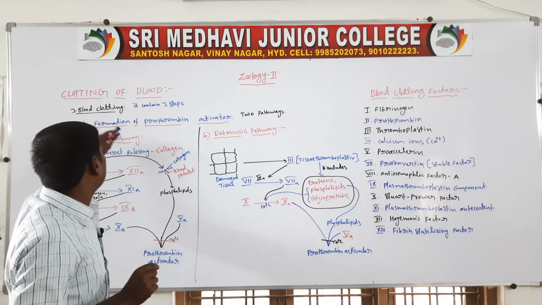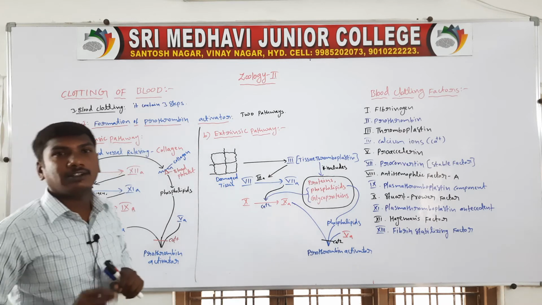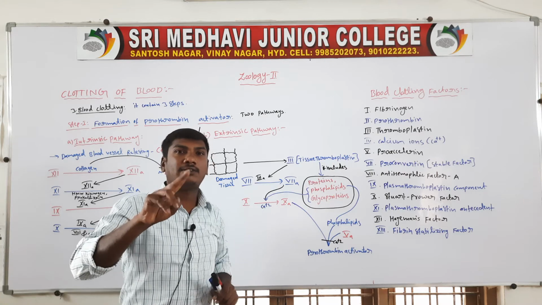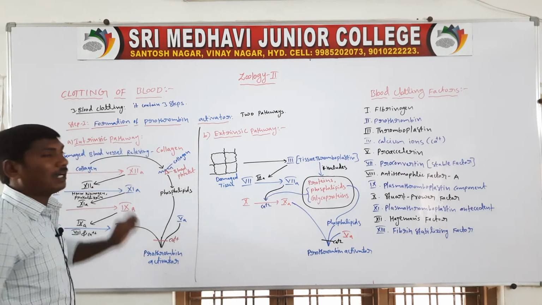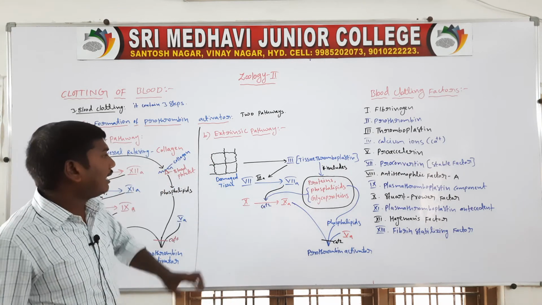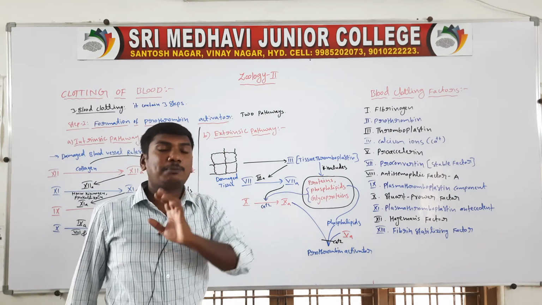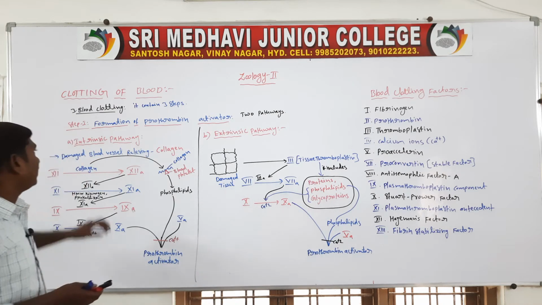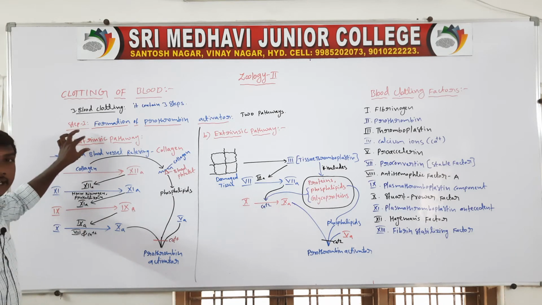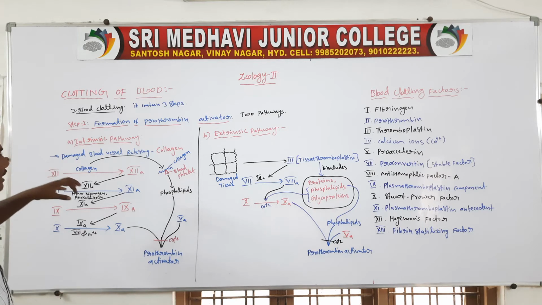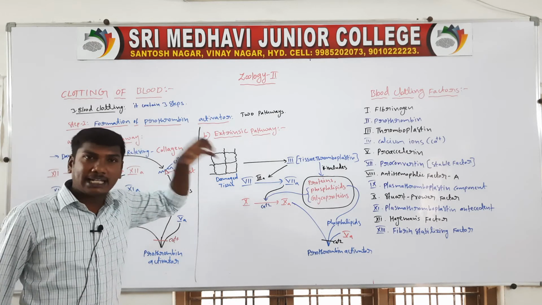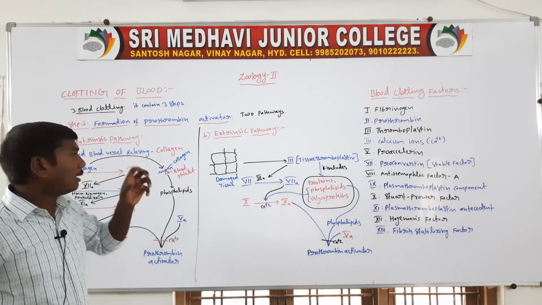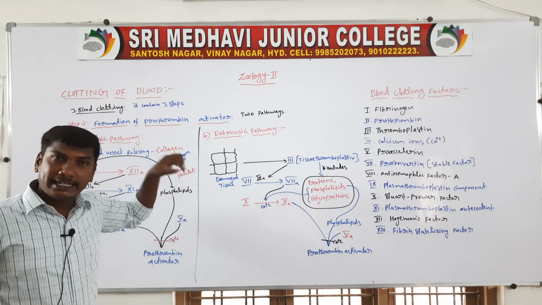First main heading: formation of prothrombin activator. It is formed by two pathways. One is the intrinsic pathway. The other is the extrinsic pathway. The intrinsic pathway means the prothrombin activator is formed inside the blood.